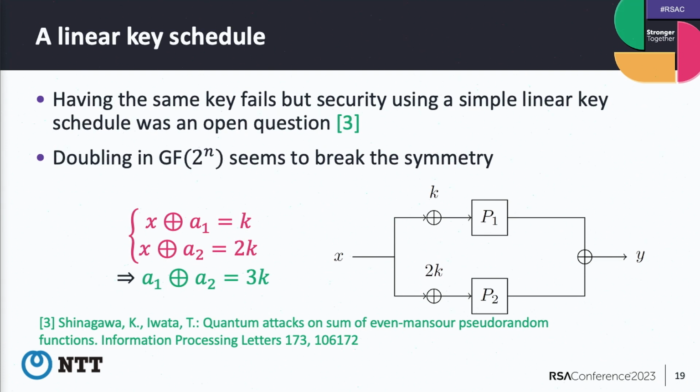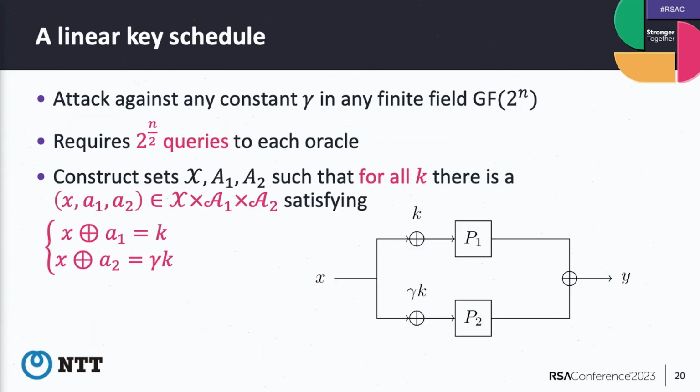The existing attack doesn't work. Now we want to attack this construction, and it's a very non-trivial attack. But as a result, we can find an attack requiring 2 to the n over 2 queries.